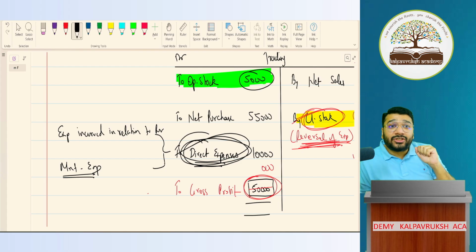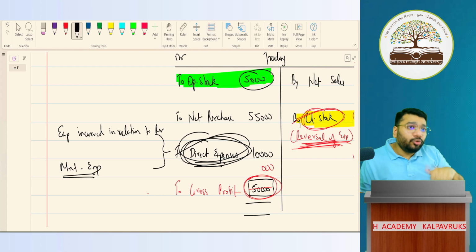So rent is what expenditure? Indirect expenditure. Without paying shop rent, can I not do business? Yes. Sitting at home, I can sell the product and do the business also.